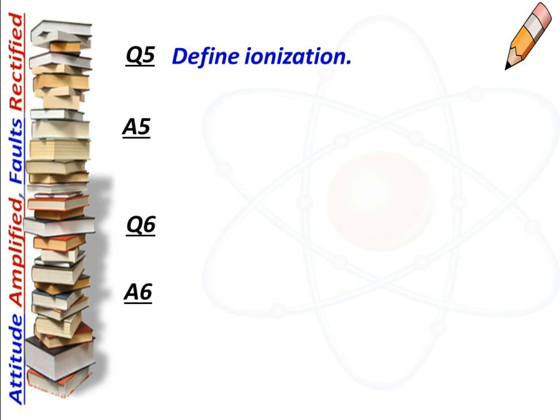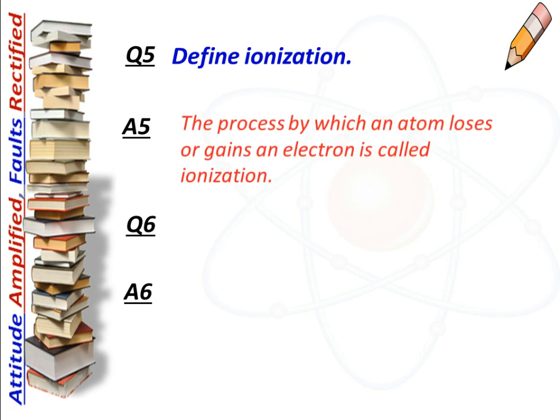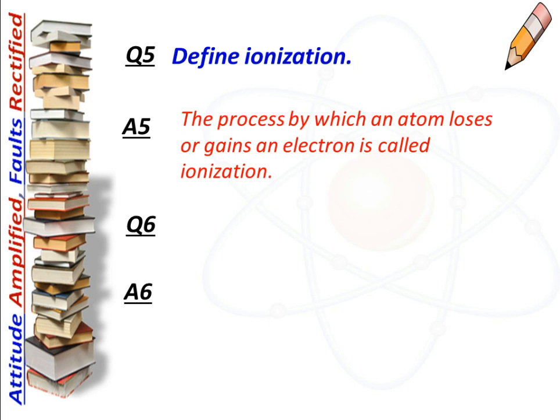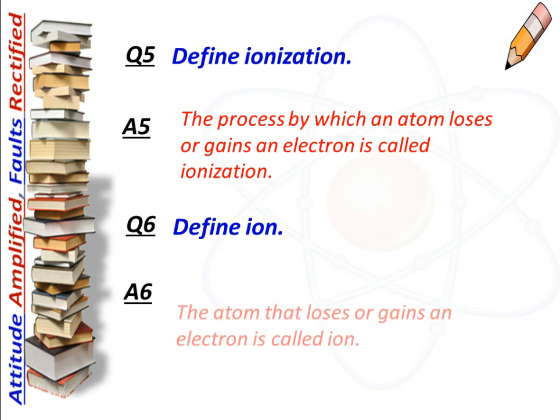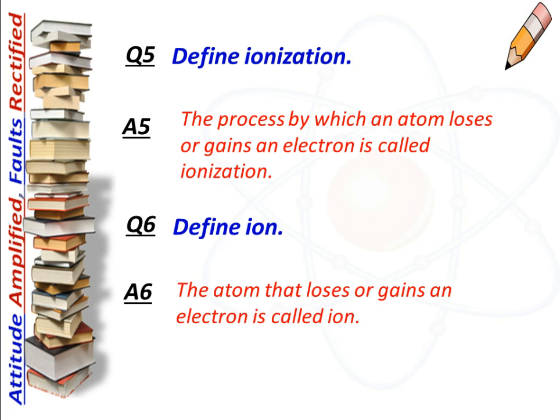Next question is, define ionization. And the answer is, the process by which an atom loses or gains an electron is called ionization. Next question is, define ion. And the answer is, an atom that loses or gains an electron is called an ion.